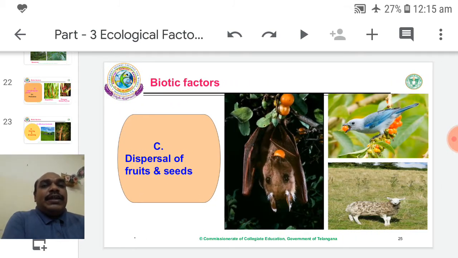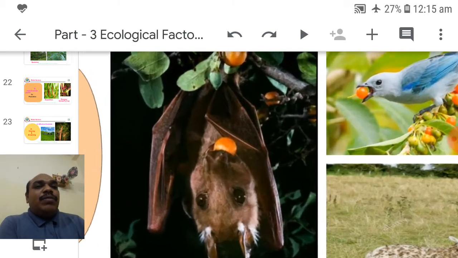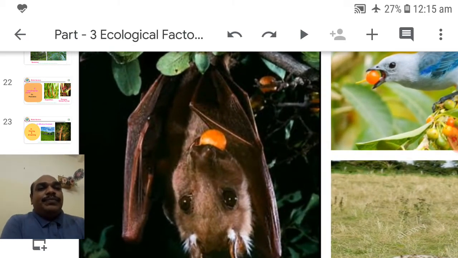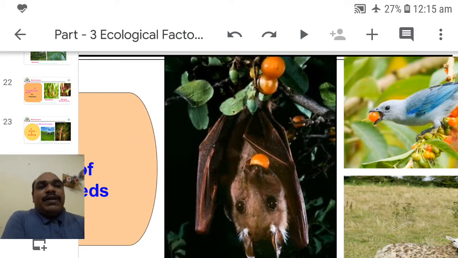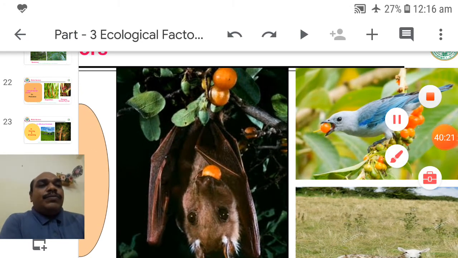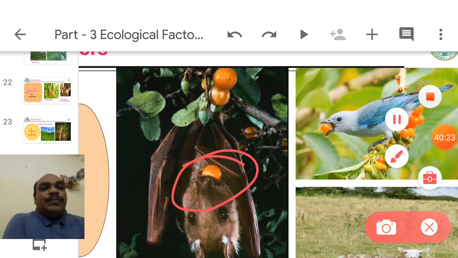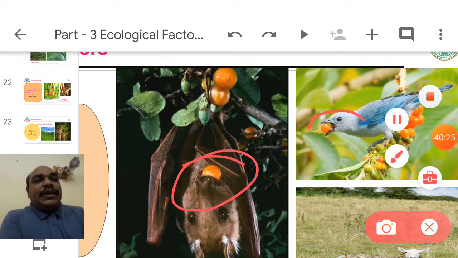Next one, dispersal of fruits and seeds. Dispersal means moving from one place to another place. Fruits and seeds are dispersed from one place to another by animals. For example, this is the bat. It is visible inverted. Actually, bats sit on the trees in an inverted manner. So it caught one fruit with its mouth. It is the bat, not a bird.